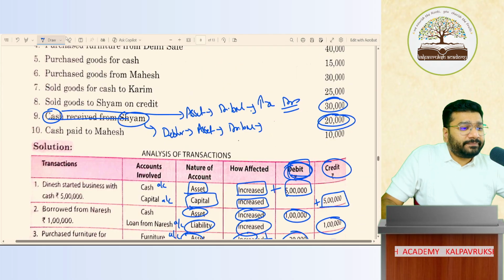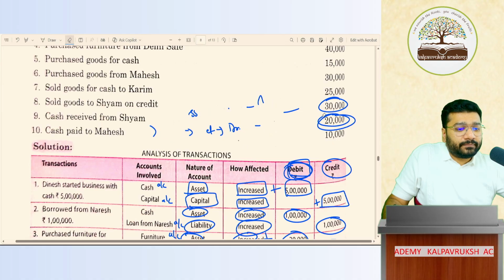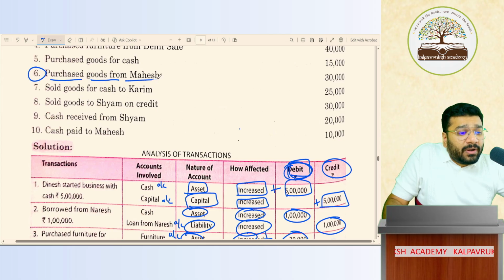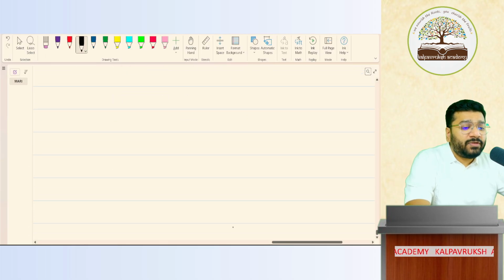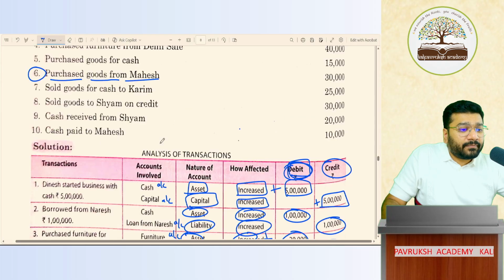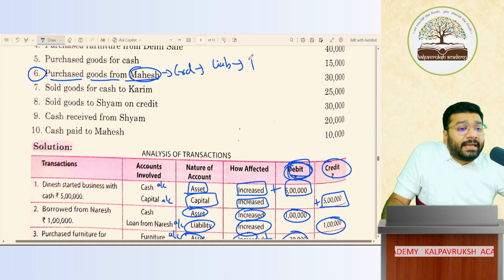Last one. Cash paid to Mahesh. Why are you paying money to Mahesh? Because in the sixth transaction, you purchased goods from Mahesh. Yes or no? So if I go to Mahesh's account, what did you do earlier? Mahesh is a creditor, which means liability. To increase liability, you gave a credit.